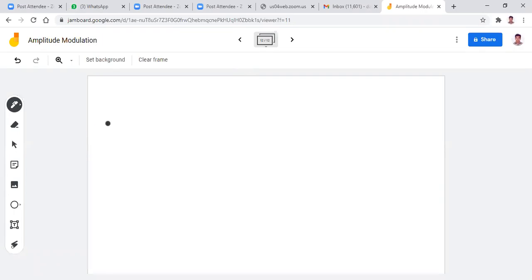Now I want to sketch the signals. First I want to take the message signal in time domain. In time domain, the message signal is actually like this. This is my consideration; don't fix the shape here. Now I want to draw the spectrum for this.